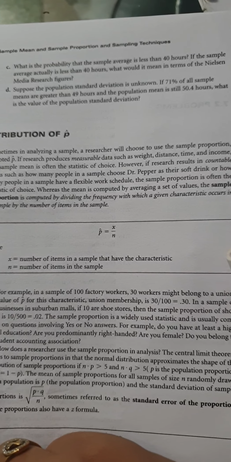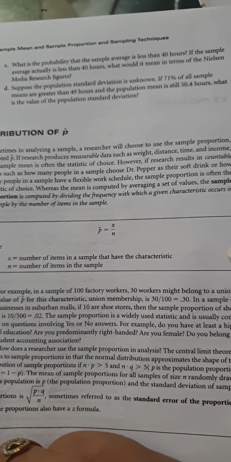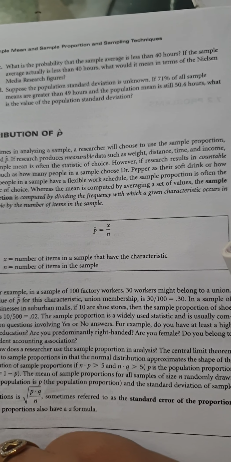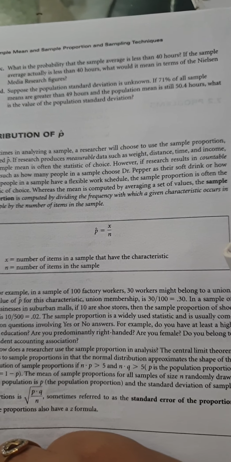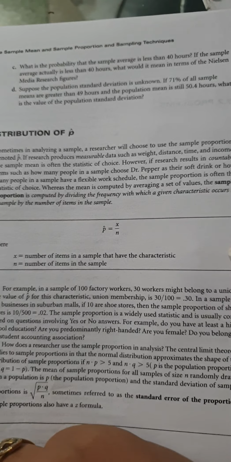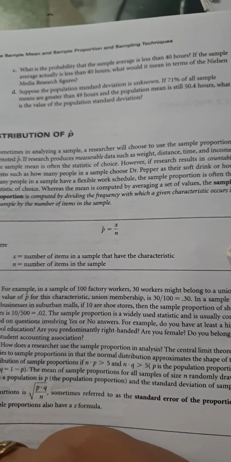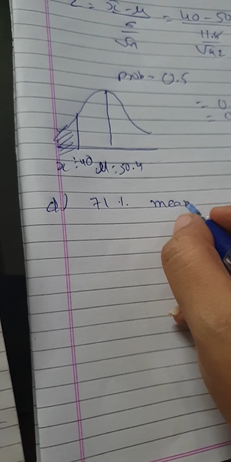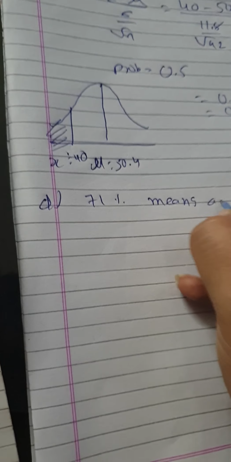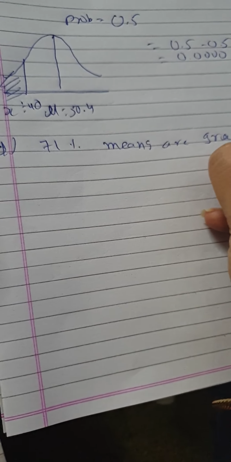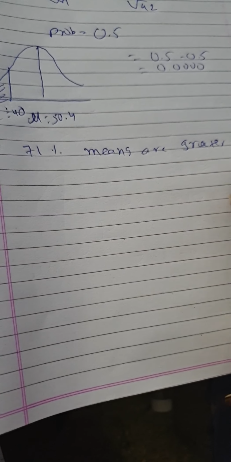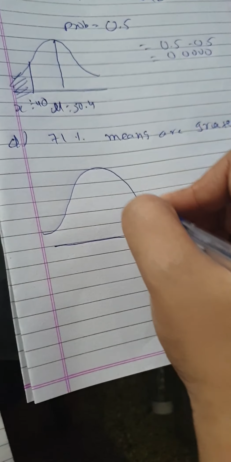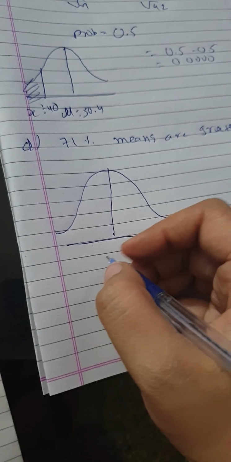And the last one: suppose the population standard deviation is unknown. If 71% of all the sample means are greater than 49 hours, and the population mean is still 50.4 hours, what is the value of the population standard deviation? Here you have to find the value of the standard deviation. 71% of all the sample means are greater than 49 hours, right? So this is your normal distribution curve.